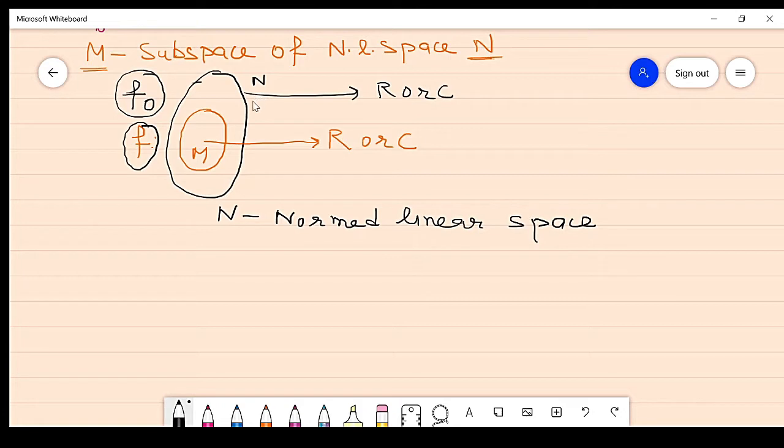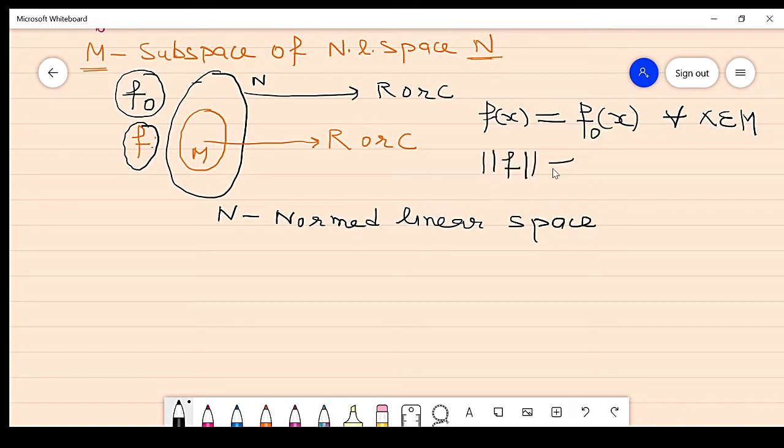Now what do you mean by extension? It satisfies two properties. First, extension means f(x) and f0(x) are both equal for every x belonging to the smaller space, which is M. And the second property is that the norm of f should be equal to the norm of f0, clear?